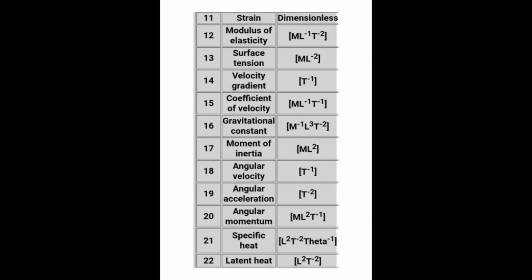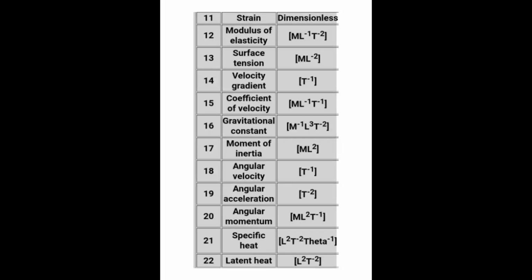So these are the list. These dimensions you need to remember, because you might be asked what is the dimension of angular velocity, that is T to the power minus 1. What is the coefficient of viscosity, that is M L to the power minus 1 T to the power minus 1. In more and more chapters we'll go through, now we are in units and measurements, slowly I will be teaching other chapters also. Likewise we will be learning more new formulas, which we can relate with this chapter and get the dimension.